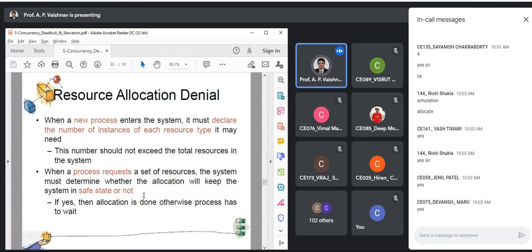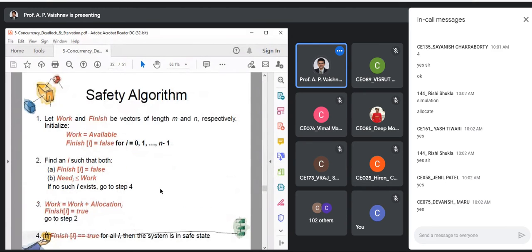If it is safe, then actual allocation is done. Otherwise, you will block the process. That is a simple strategy that we follow. Let us look at the pseudocode now, and then we'll directly jump into the example. Remember, I'm just discussing the safety algorithm right now. Resource request has not come into picture. What I assume is that at time t equal to 10, I want to check whether the current state is safe or not. Let us go with that assumption into the algorithm.